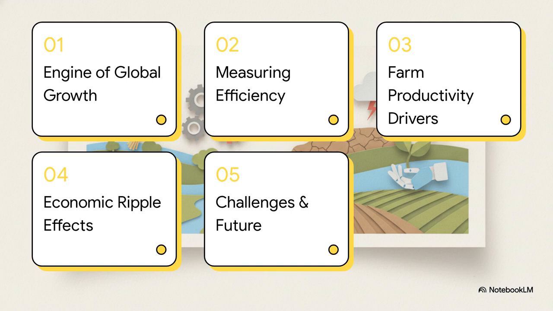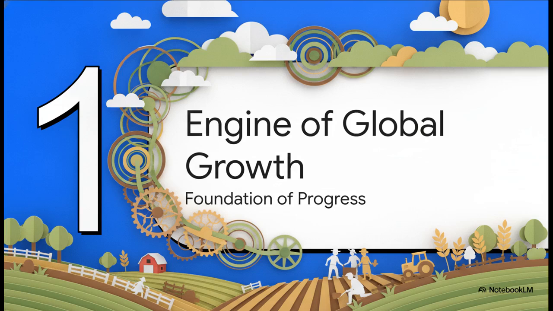So here's our roadmap for today. We'll start with the engine of global growth, then move on to measuring agricultural efficiency. After that, we'll look at what drives farm productivity, explore the economic ripple effects, and finally wrap up with the challenges and future farming. All right, let's jump straight into Section 1, the engine of global growth.